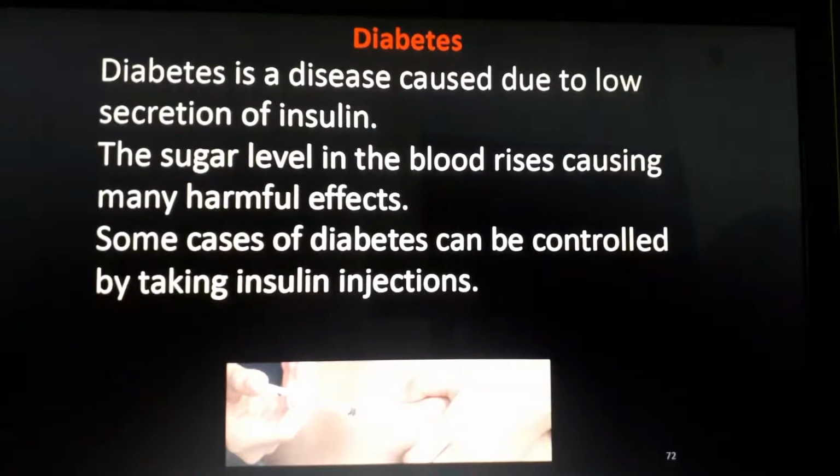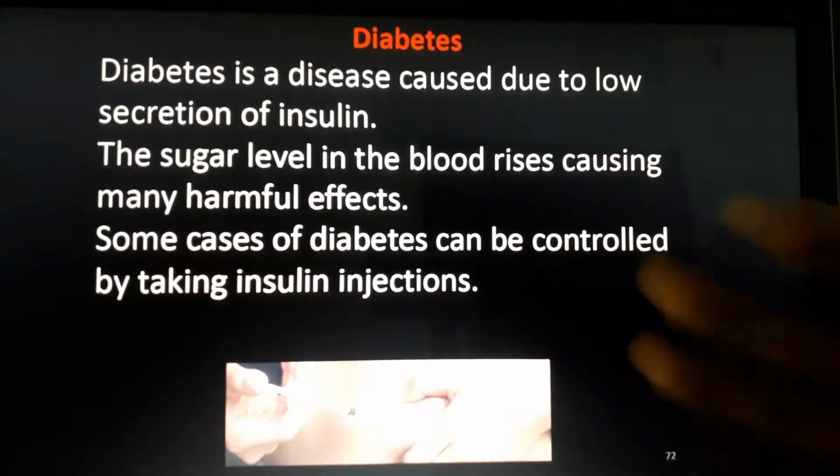And also, for people suffering from diabetes, it's very difficult to heal a wound. Their wounds won't heal very fast. A simple wound will take weeks to heal. You are small kids. If you just fell down somewhere and your knees, your hand or legs were wounded, within 3 or 4 days it is healed, isn't it? But people who are suffering from diabetes won't heal that fast.